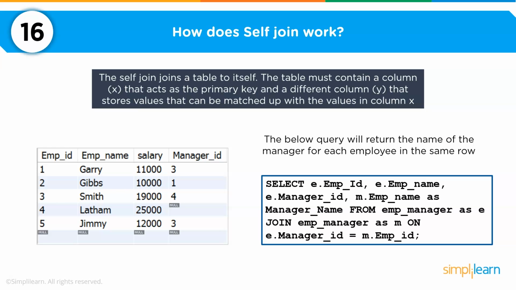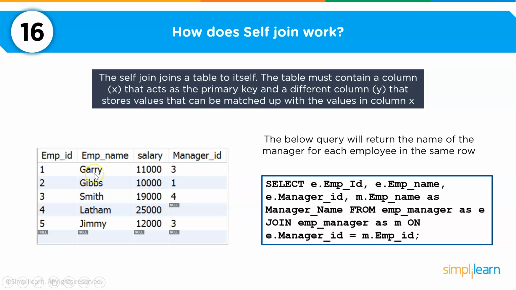So I have a table which is called employee manager. So this is my table. Now let me tell you how to interpret this table. We have 5 different employees starting from employee ID 1 to employee ID 5. Gary, Gibbs, Smith, Latham and Jimmy are the different employees we have. You have their salaries, and now you have the employees reporting to which manager.